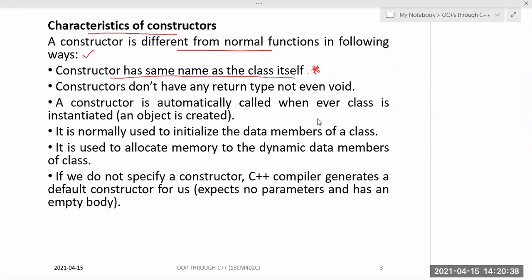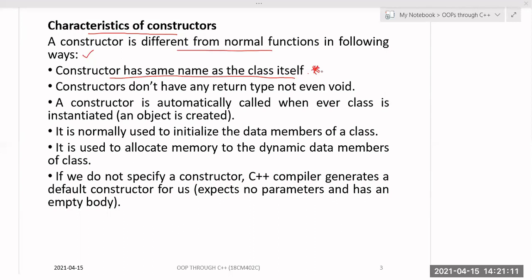If the object is not created, then the constructor is not called. Correct. If you didn't create the object, then the constructor will not be called. Whenever you are creating the object, only then will it be implicitly, automatically called. Without creating any object, nothing can be done. You cannot do any operations on the class. Compulsorily you have to create the object, then only the constructor will be called.